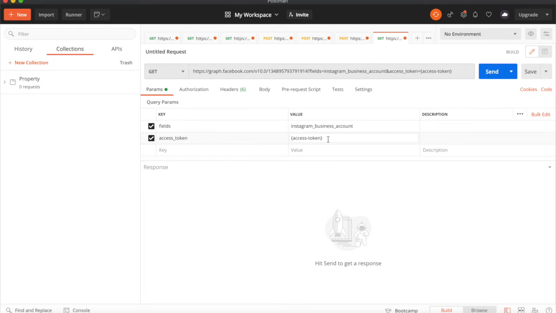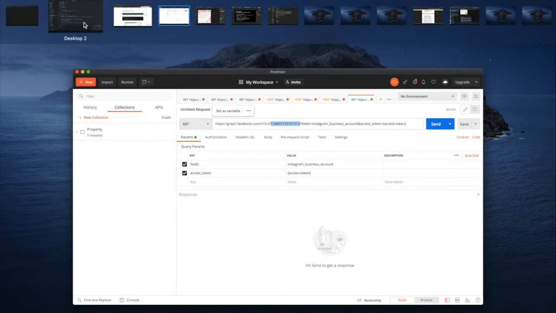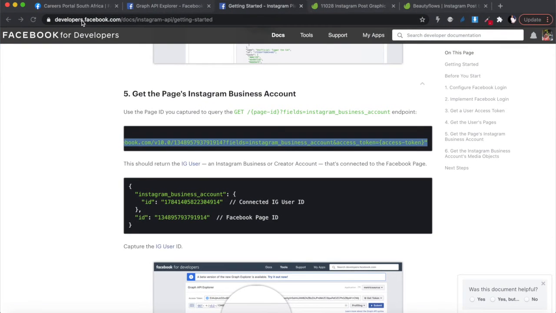And then once you've done that, you'll see that the keys that need to go into the parameters are the field, but that's already filled in for you, so you don't need to change that. And then the second parameter that needs to go in there is the access token. This is your user access token. But you'll see the URL as it is, they've already entered a number over there, okay? This number is the page ID, all right? So you need to replace this number with your own page ID from the Facebook page that you're trying to access. All right, so for us to do that, we need to go back to our Facebook page.